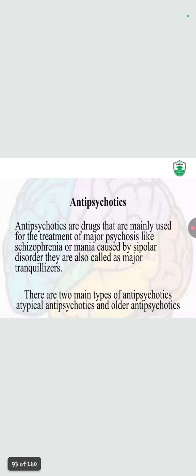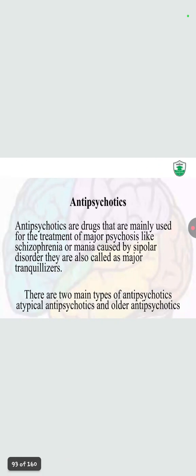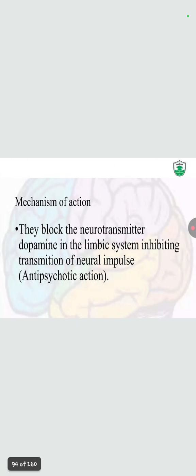There are two main types of antipsychotics, atypical antipsychotics and the older antipsychotics. Now there are the words typical and atypical antipsychotics. Atypical ones are more commonly used because the typical ones cause an extrapyramidal effect, that is a movement disorder, extrapyramidal syndrome. Mechanism of action: they block the neurotransmitter dopamine in the limbic system, inhibiting the transmission of neuronal impulses.